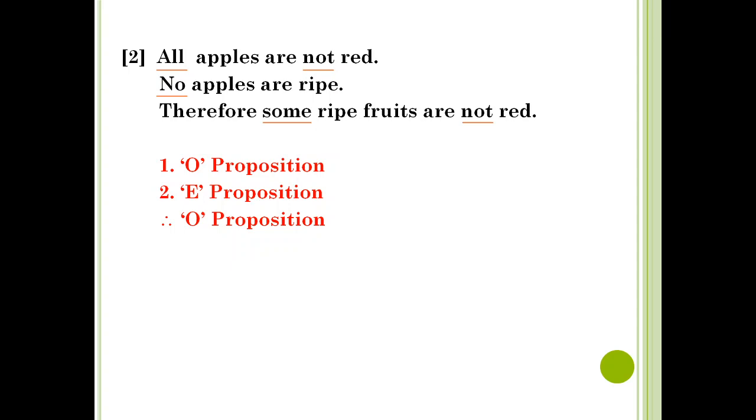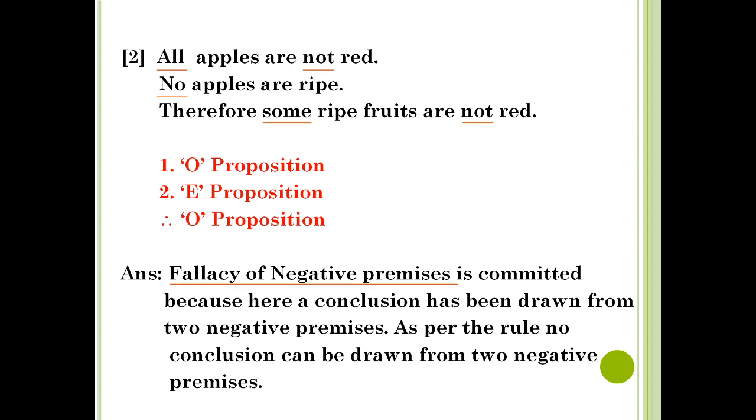So according to the rule of quality, the first rule, that no conclusion can be drawn from 2 negative premises, and if this rule is violated, then it commits the fallacy of negative premises. So here both the propositions are negative and the conclusion drawn is also negative. So here this argument is invalid and it commits the fallacy of negative premises.